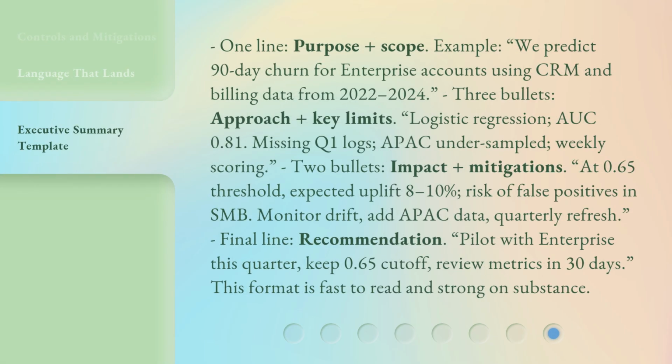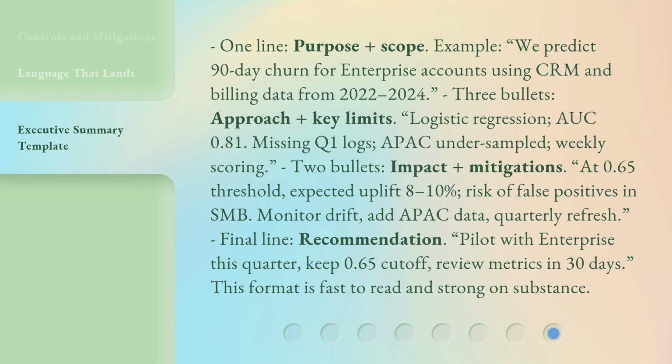One line, purpose plus scope. Example: we predict 90-day churn for enterprise accounts using CRM and billing data from 2022 to 2024. Three bullets, approach plus key limits. Logistic regression, AUC 0.81. Missing Q1 logs. APAC undersampled, weekly scoring.